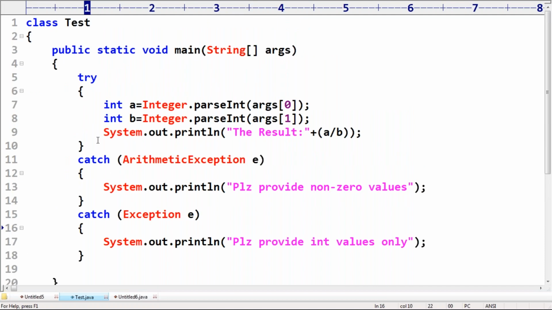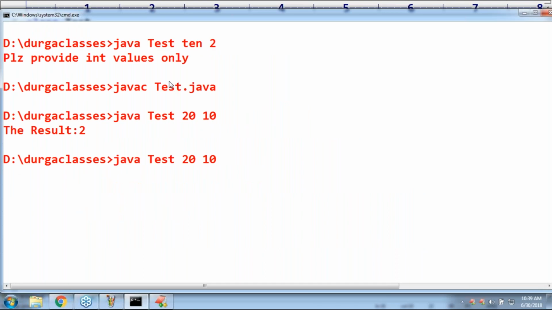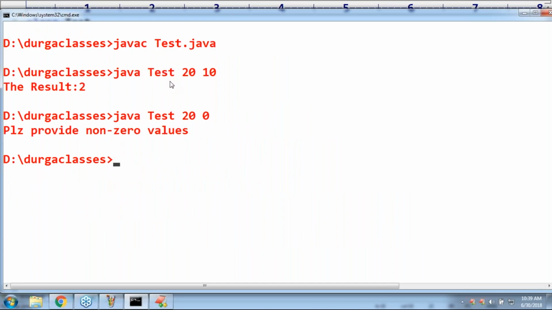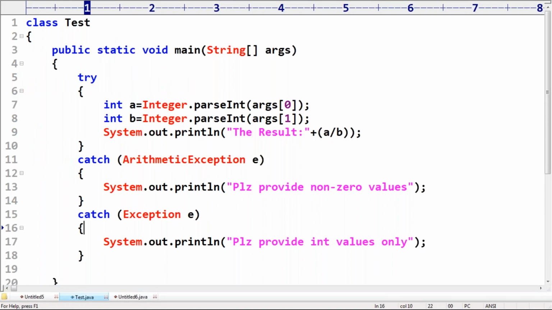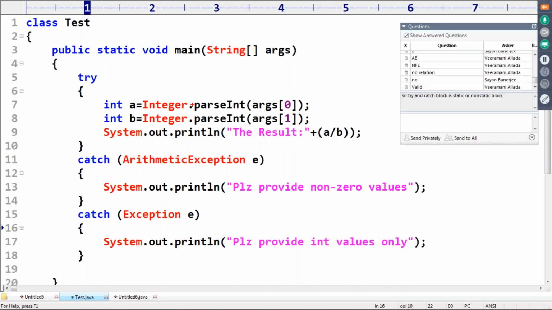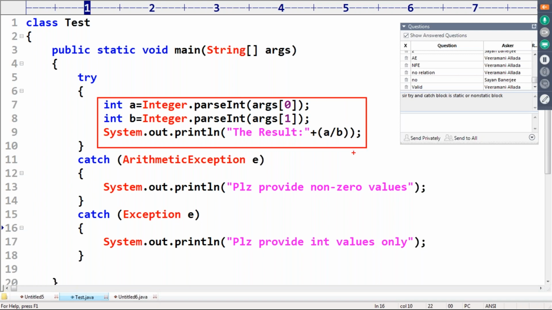How is the JVM always going to check, sir? One minute. 10, 0. Please provide non-zero values. Perfect, sir, 10, 2. Perfectly it's working. How is the JVM going to check? If an exception arises inside the try block, immediately the JVM will check if the first catch block matched or not.